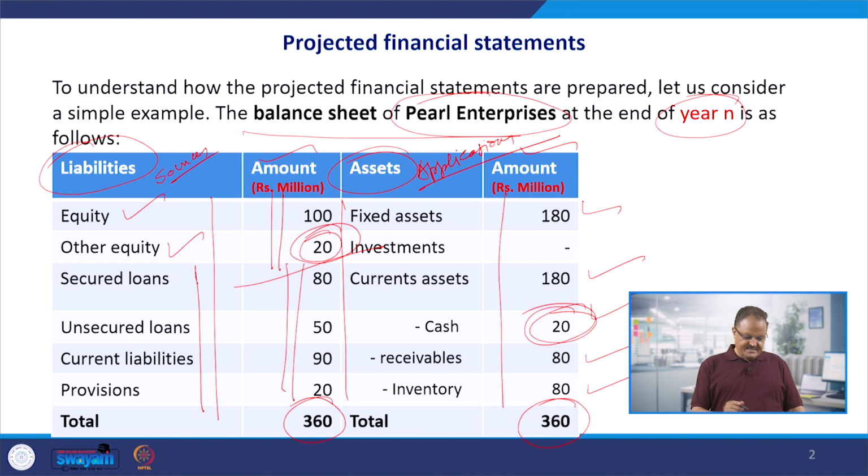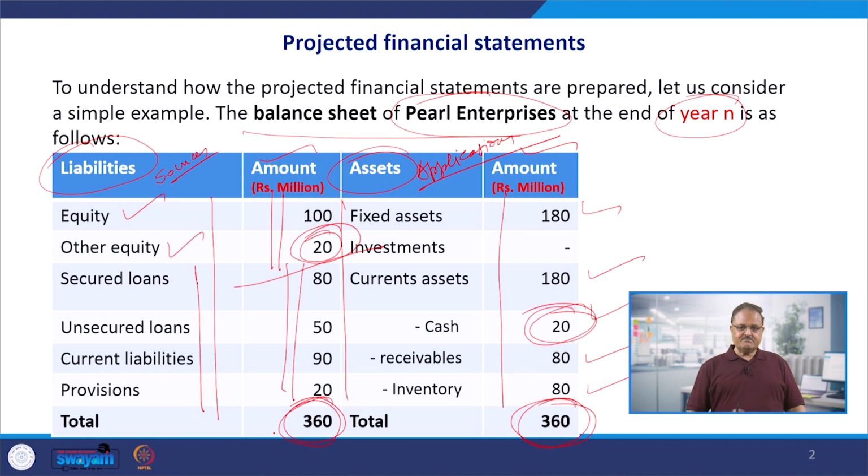So on the one side we are depicting the sources of funds, on the other side we are depicting the applications of funds, means where the funds will come to the business from and where the funds will go in the business for creating different kinds of fixed and current assets. And the total size of the balance sheet is going to be this 360 million.